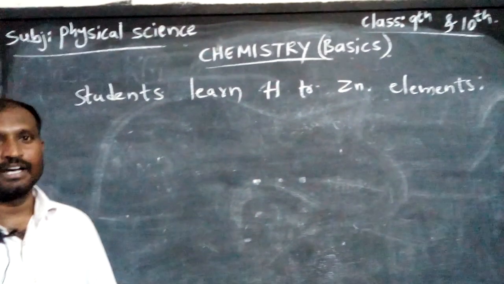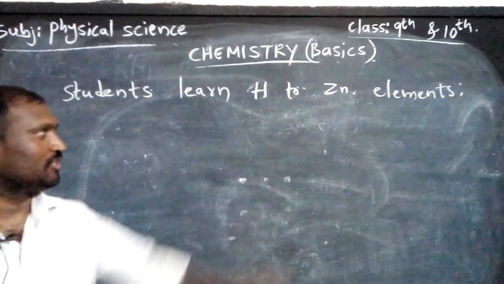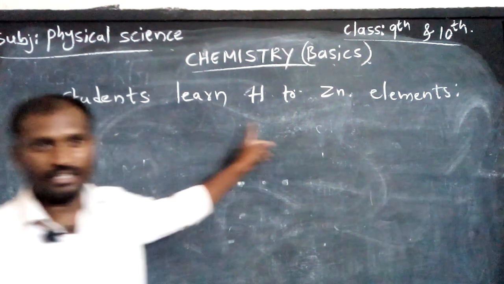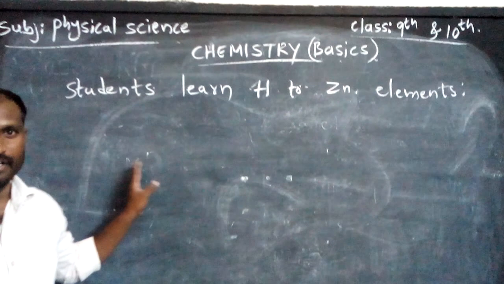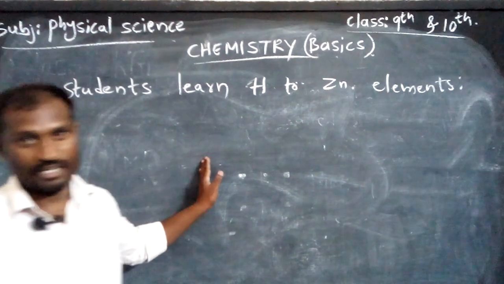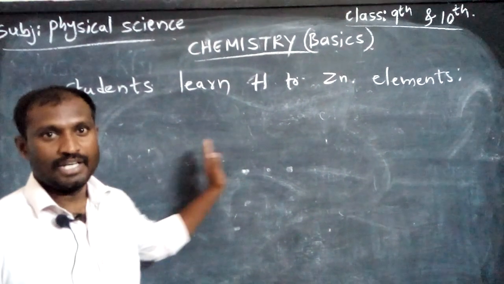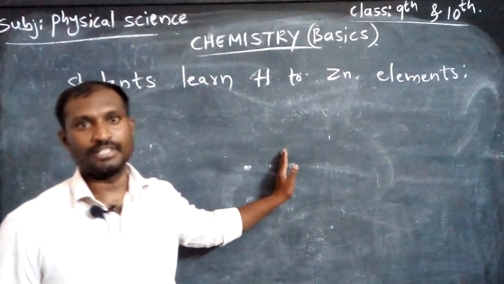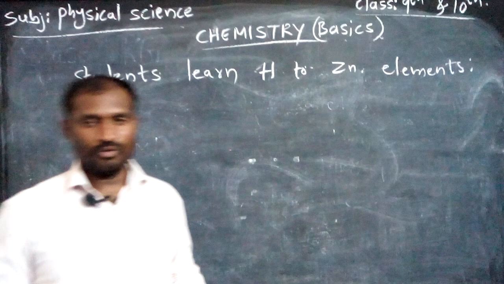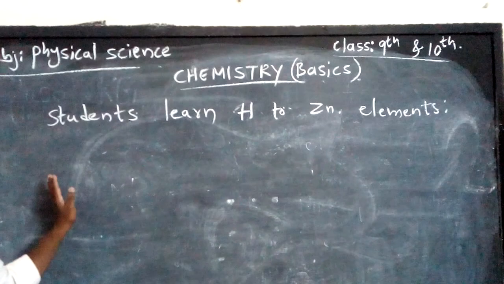Okay students, in 9th class I told you to learn 30 elements from hydrogen to zinc. They are very important. They are all elements, and you should compulsorily learn their symbols and their atomic numbers. It's not actually serial number, it's called atomic number. So including atomic number, symbol, and element name, you should learn them. If you learn more than 30, it's very okay. In total there are 118.